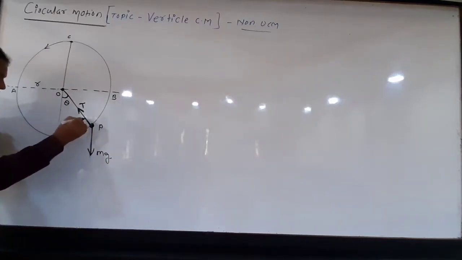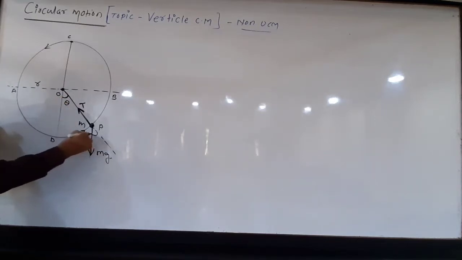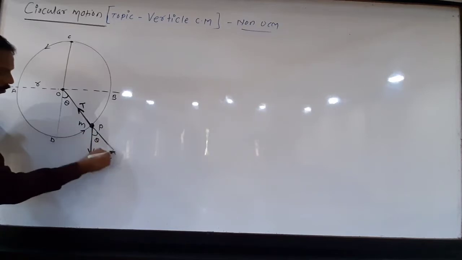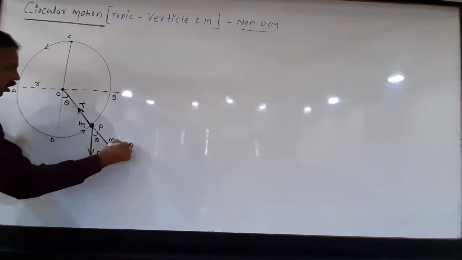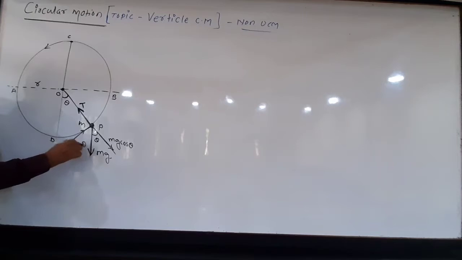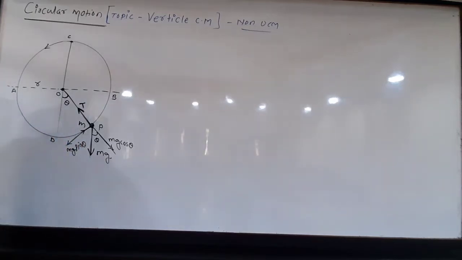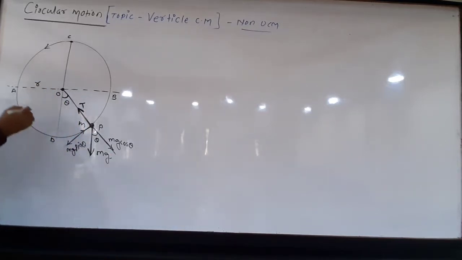So if we extend this line, then this is theta, meaning this angle is also theta, and therefore there are two components of mg. One is this component, we can say mg cos theta, and another is this component, mg sin theta. Now mg cos theta is acting away from the center, tension is acting toward the center.